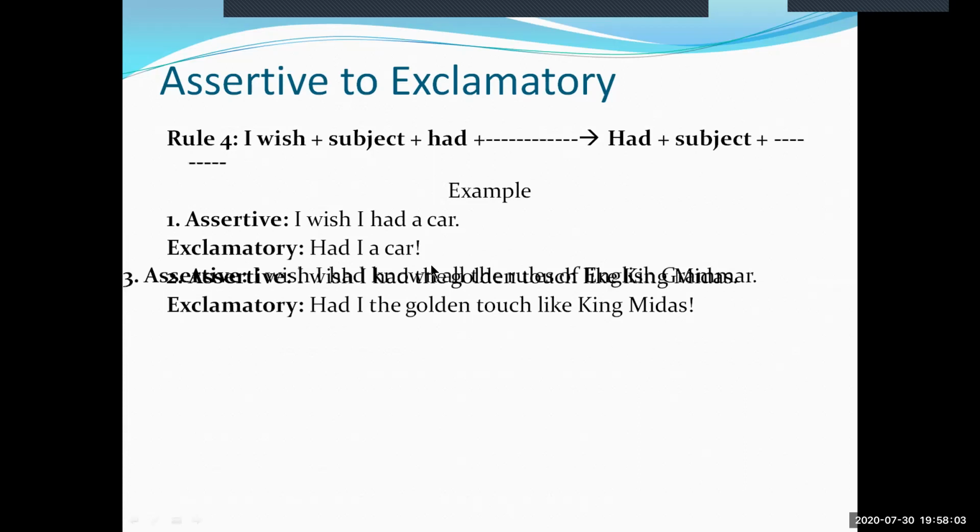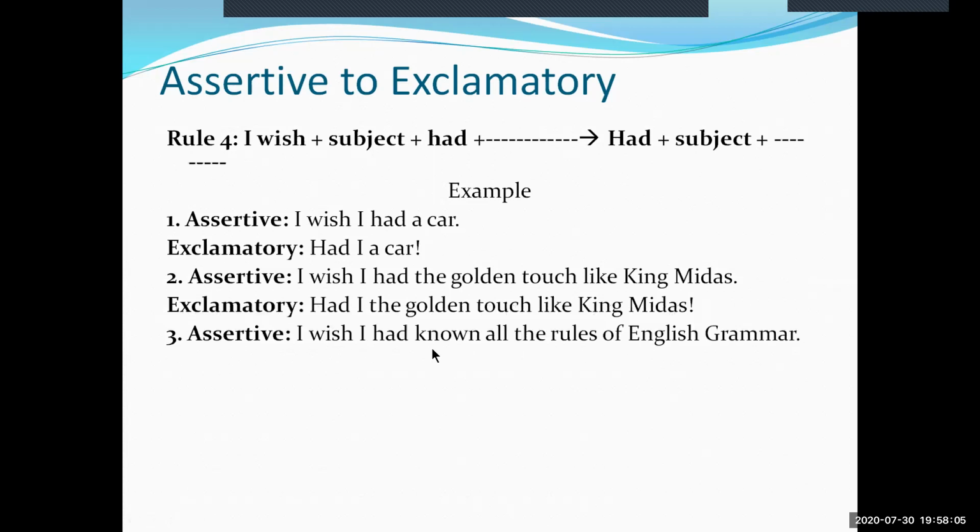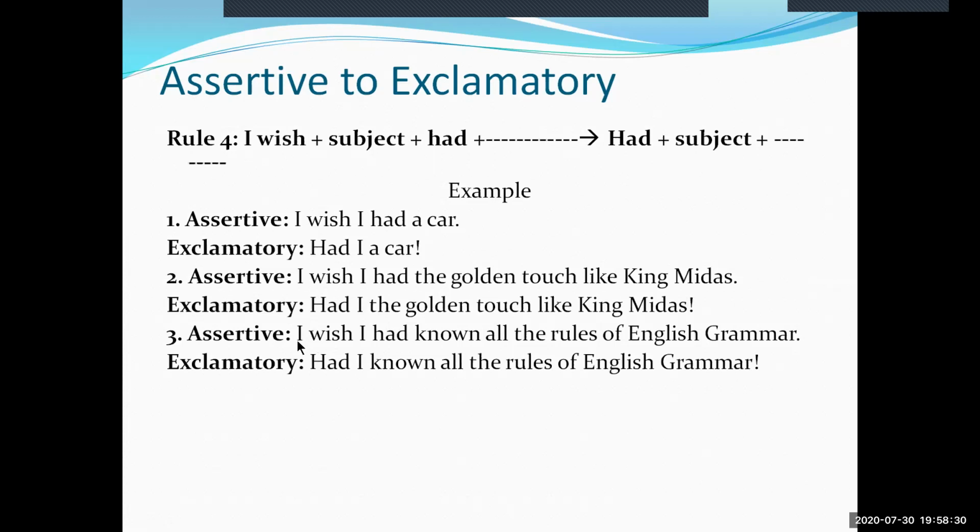Example 3 has the sentence, I wish I had known all the rules of English grammar, in which we can see that the auxiliary verb had is over here. To make this sentence exclamatory, let us take this had at the beginning, then the subject I. Had I, then the rest of the sentence, had I known all the rules of English grammar. This is the exclamatory form of the sentence given at example 3.